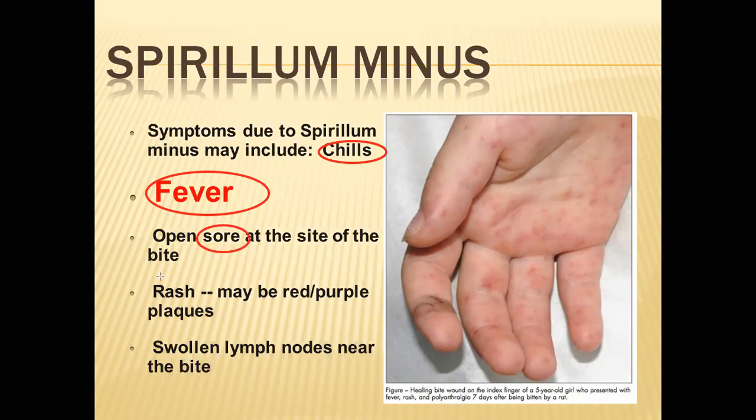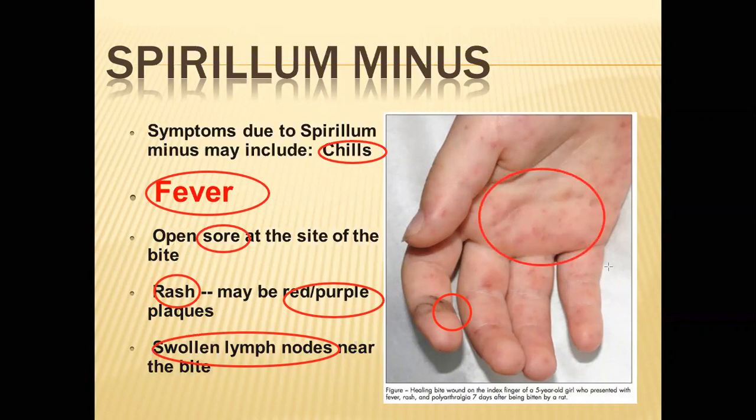The next in signs and symptoms is the rash, which is red or purple plaque. Then swollen lymph nodes. This you can identify. For example, you can see this area the rat has bitten, and in these areas you can identify the rashes.